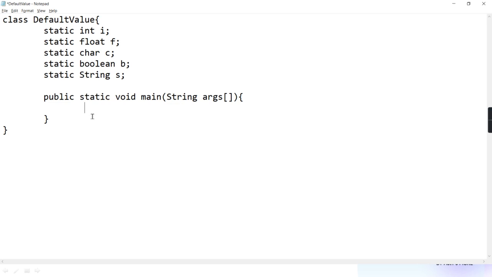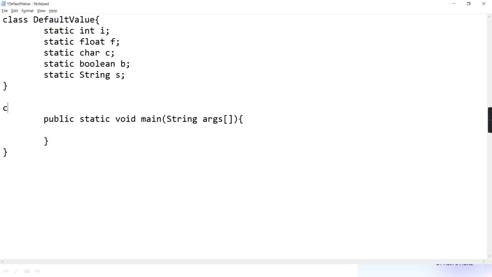And I am accessing it in the same class, so I don't even have to write the class name. Suppose this main is in some other class, like class Test. Then if I want to access these statics of DefaultValue, I have to write the class name dot, like DefaultValue dot I. Why do I have to write the class name dot?